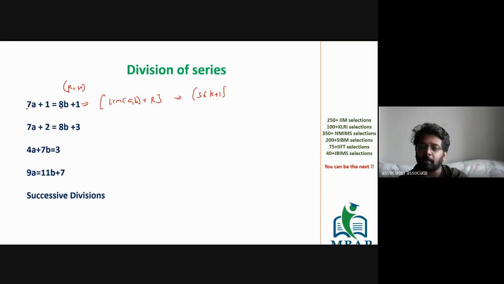Is this clear? Whenever the remainder is constant, how would you solve? Take the LCM of the values and add the remainder. Very easily: take the LCM of the values, add the remainder.